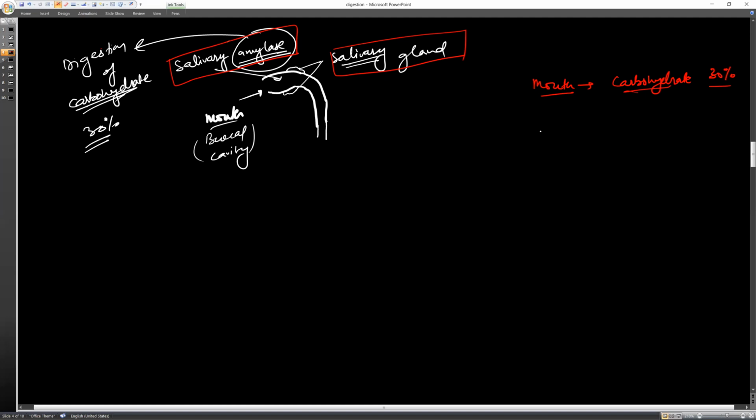Here you need to concentrate on one thing. This portion is called the pharynx. This is the buccal cavity, and this is the pharynx. The pharynx divides into two parts.